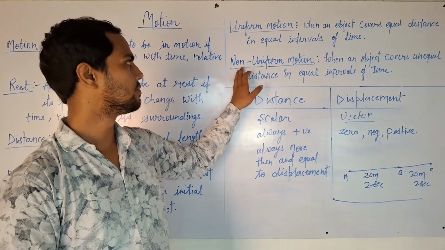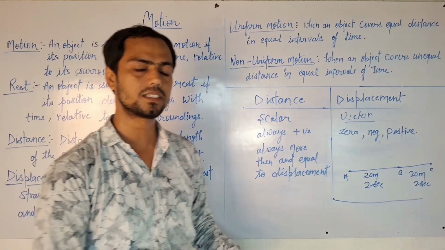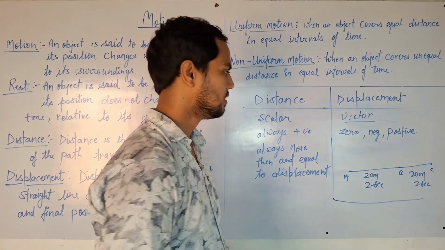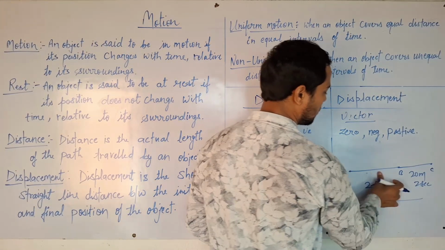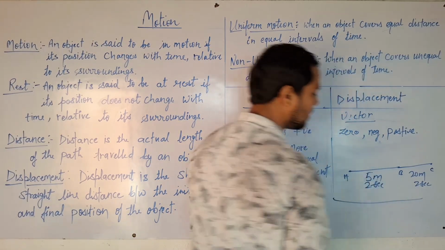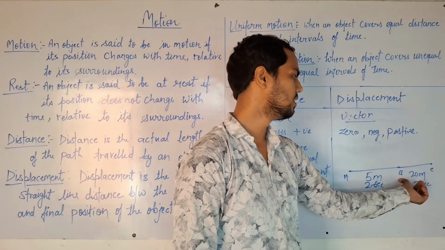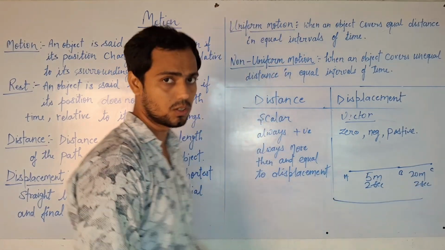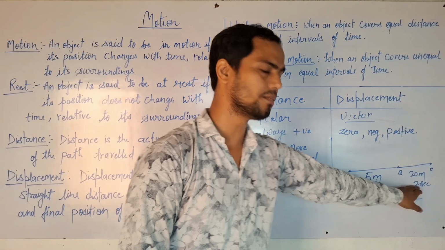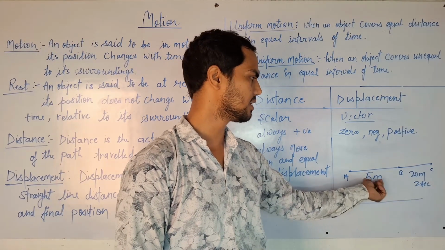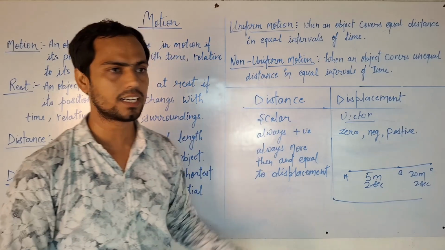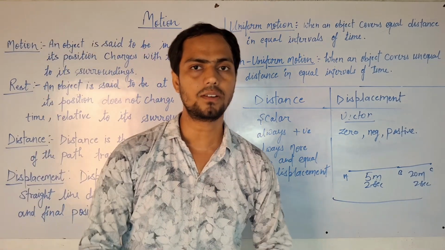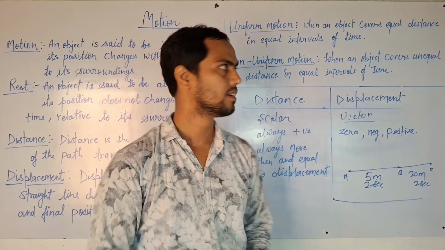But non-uniform motion is when an object covers unequal distance in equal time. For example, the first half is 5 meters in 2 seconds and the other half covers 20 meters in 2 seconds. The time is the same, but the distance covered by the object is different. So we can say that this object is in non-uniform motion. So now move to speed.